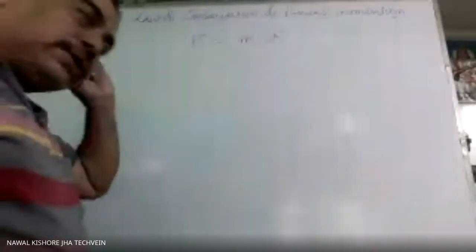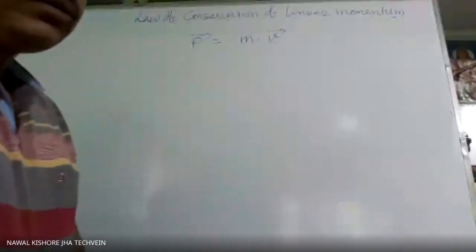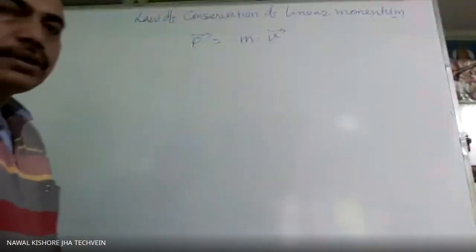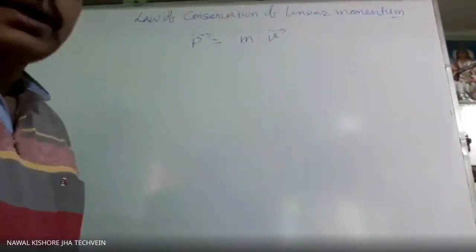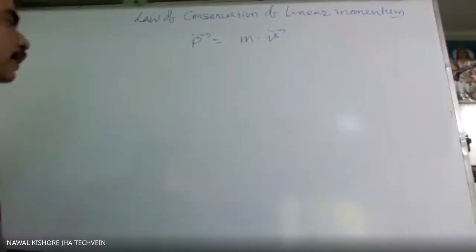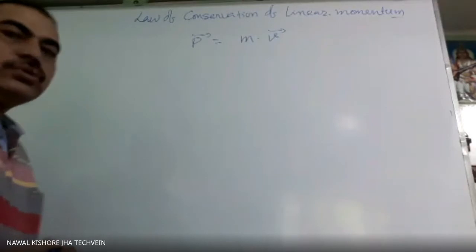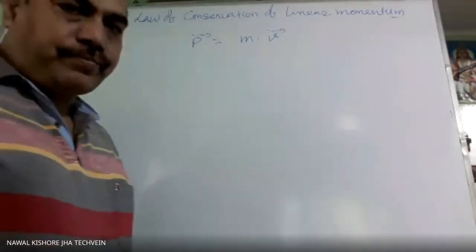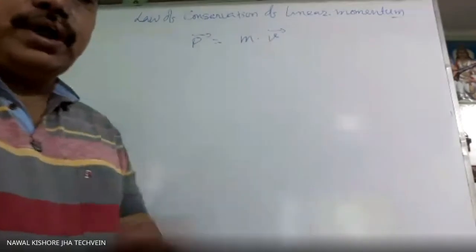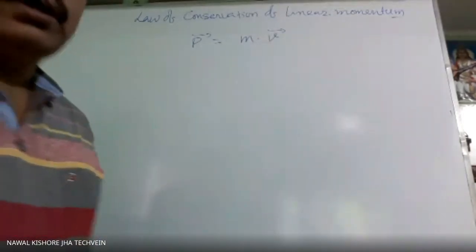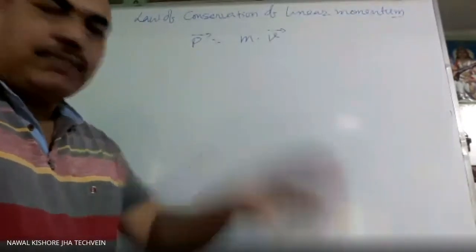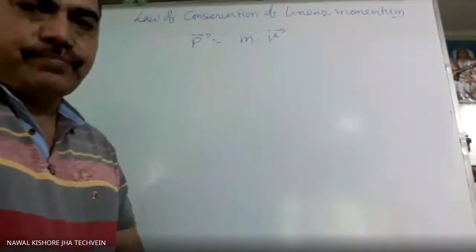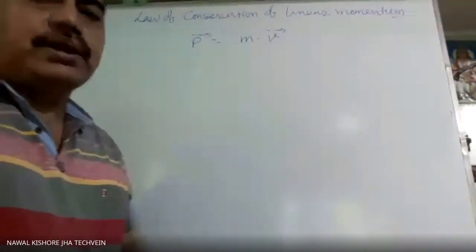Now, to understand this law of conservation of linear momentum, first we will see what is the meaning of a closed system and what is the meaning of internal and external force. A closed system means suppose there is a classroom and the door and windows are closed. So that is a closed system. Whatever students are present inside are part of that system only.